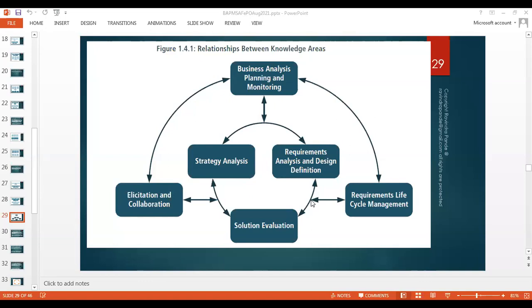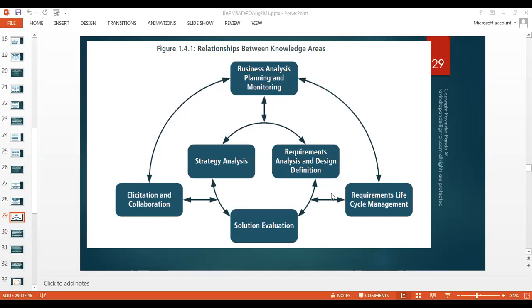So this whole cycle, with every arrow touching every other box, is a clear depiction that it's a complex process. It's an iterative process nowadays. We're going to learn how we execute it in a step-by-step fashion. Now we understood what needs to be done. We understood the input. We understood the task. We understood the output. Right.